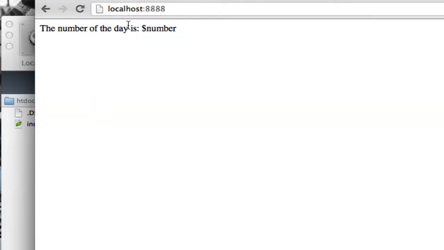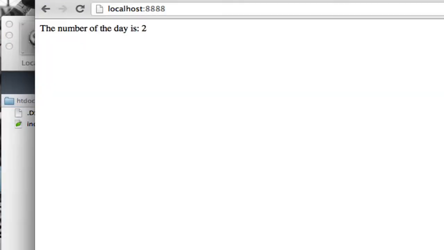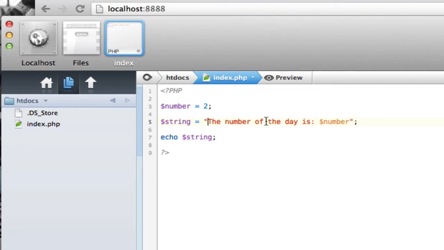You'll see the number of the day is $number, because it is single quotation, so it's putting exactly what is in here. It's echoing that. So if we change these two to double quotations, you'll see that if we come back and refresh the page, the number of the day is 2. Because it's using double quotations, it takes a non-literal stance when interpreting this line, and you'll see that it's actually brought in the variable number over here.